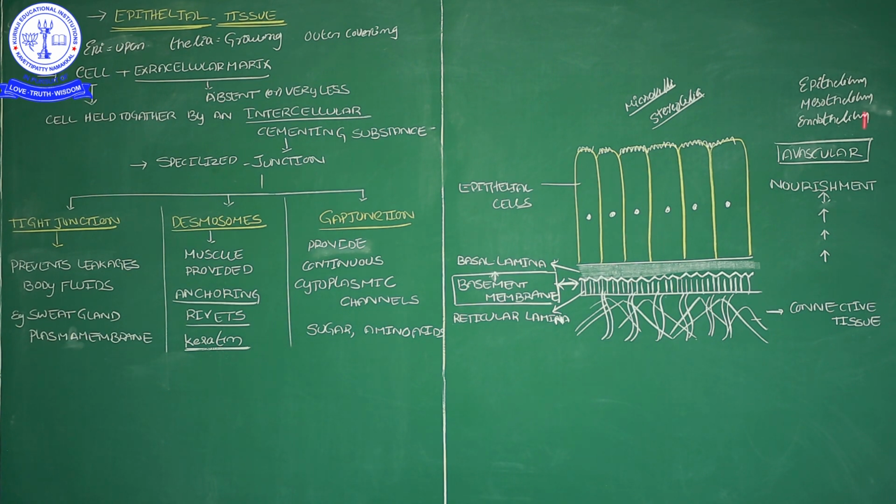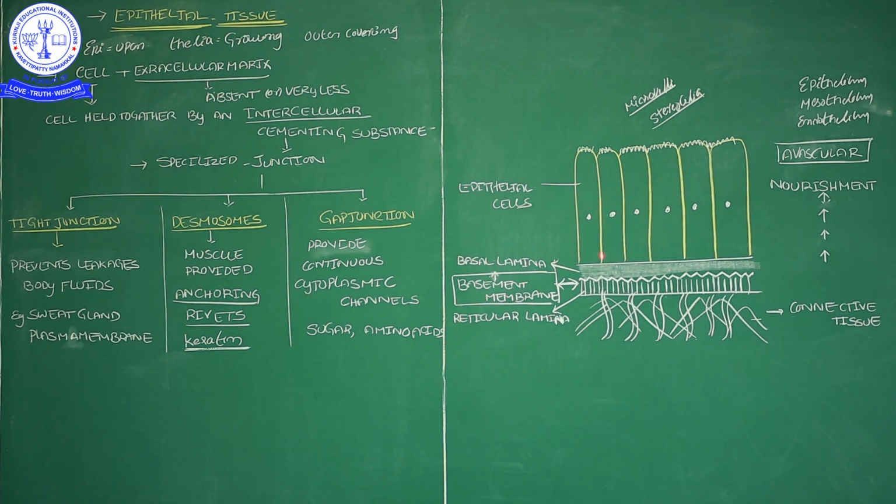Then another thing, epithelial tissue cell structures and arrangement. If I am showing the epithelial tissues, the epithelial cells are located on one base, and that base we call the basement membrane.